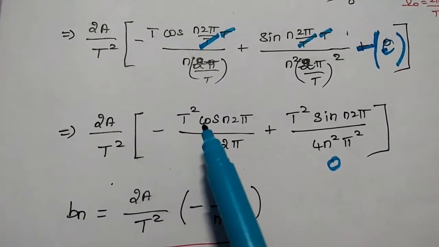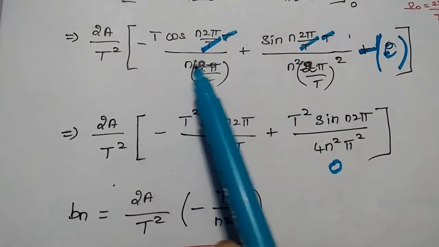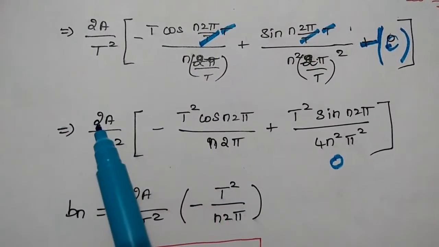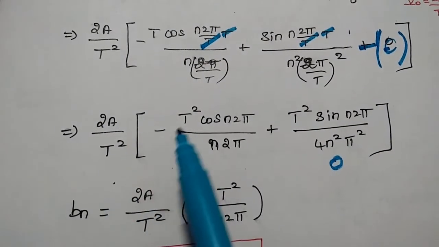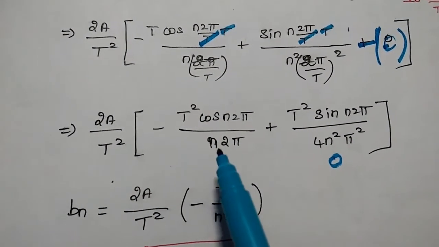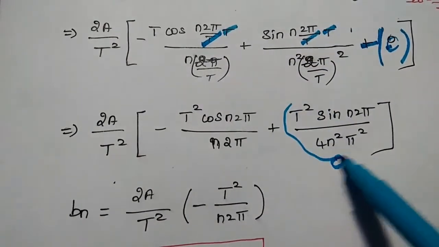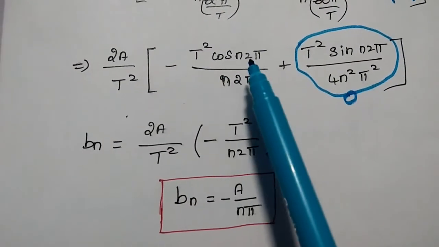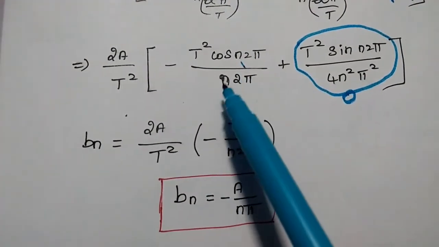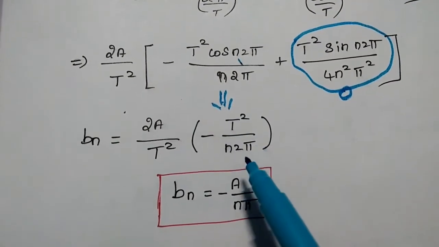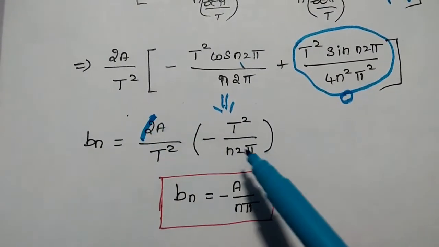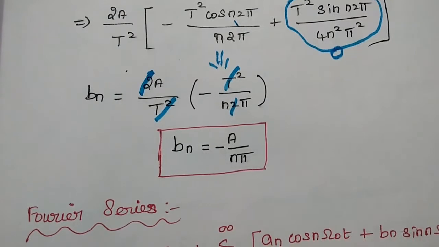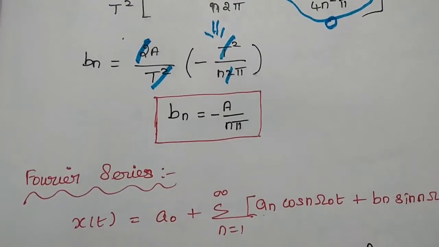So we consider this step. Here it is n 2 pi, and this T goes to the numerator. T is already there, so T squared. So 2a divided by T squared of minus T squared cos n 2 pi divided by n 2 pi. This term becomes 0 since sin n 2 pi is 0. So we can write cos n 2 pi is equal to 1, and this term is equal to minus T squared by n 2 pi. So 2 cancels with this 2 and T squared cancels. Finally Bn is equal to minus a divided by n pi.